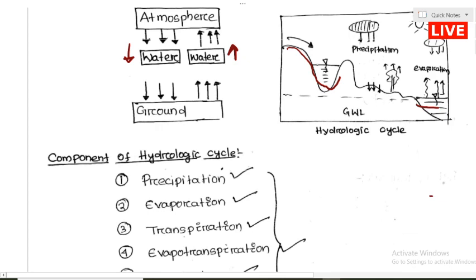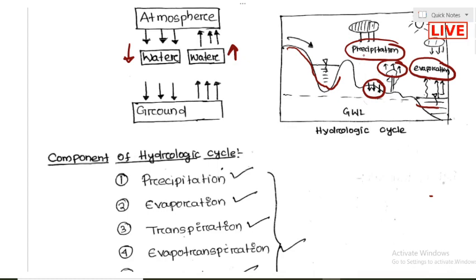This water goes to the atmosphere in the form of evaporation. Again this is the precipitation which comes onto the ground, and the water leaving from the plant leaf is called transpiration. And the water which falls onto the surface of the earth and immediately goes into the earth is called infiltration. This is the infiltration part. We will deal with the hydrological cycle components in detail in further lectures.